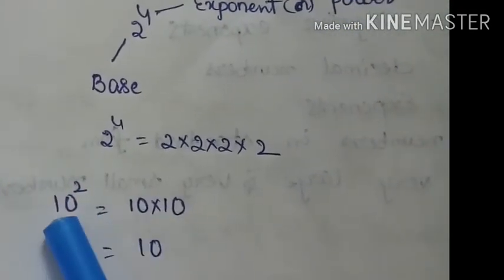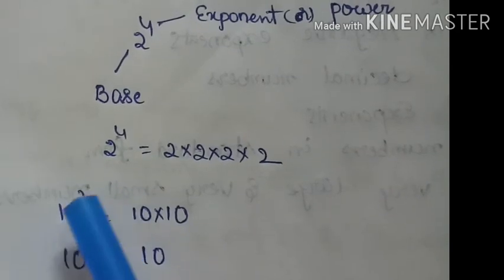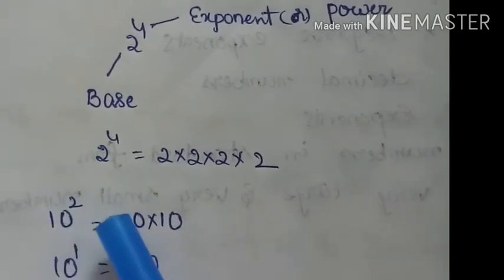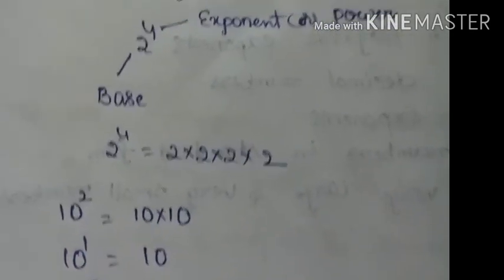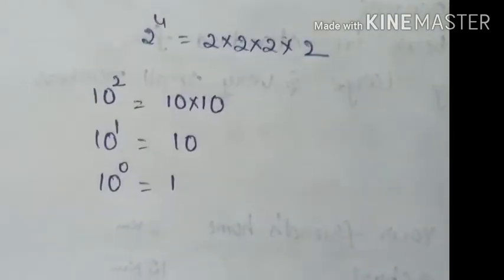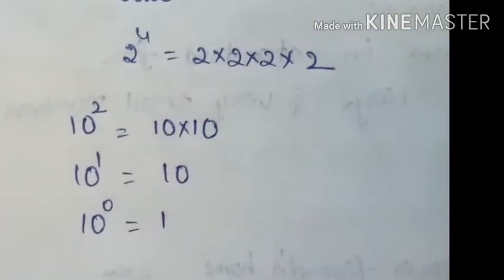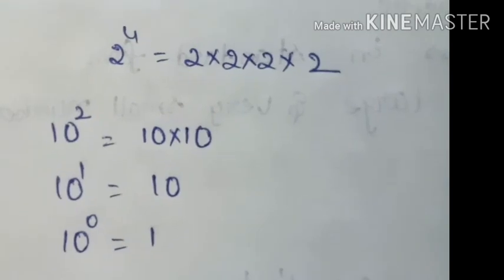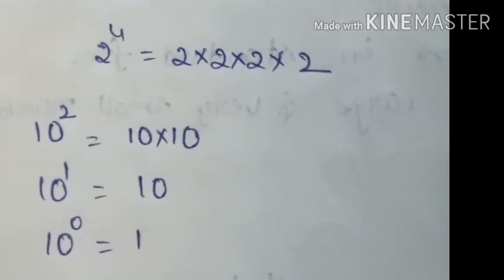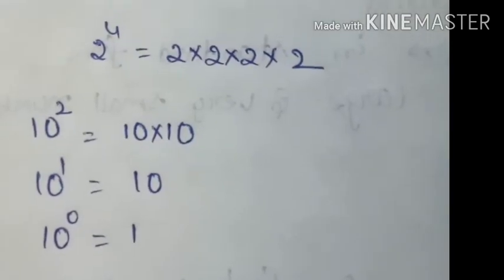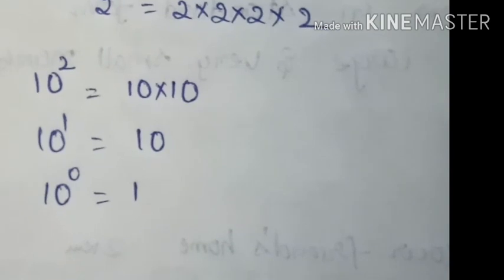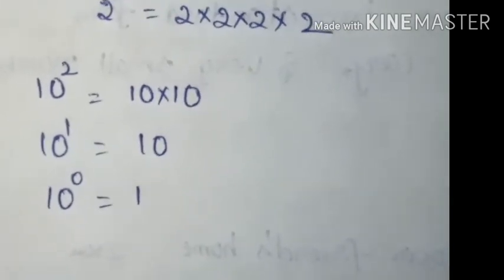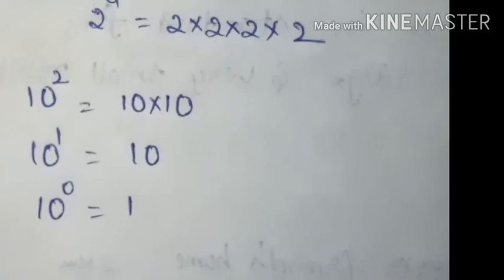Similarly, let's take 10 power of 2. How many times does it represent? The exponent is 2 and the base is 10, so we should multiply 10 two times. So 10 into 10. And again, 10 power of 1. How many times? 1 time only. That means 10 has to be used only 1 time. Here 10 power of 2, how many times did we use it? 2 times. If we talk about 10 power of 0, what does it mean? It means we are not using 10 even once for multiplication. So our result would be 1.